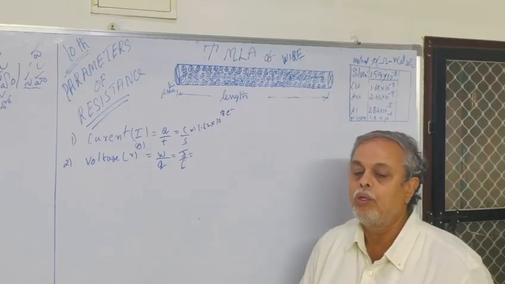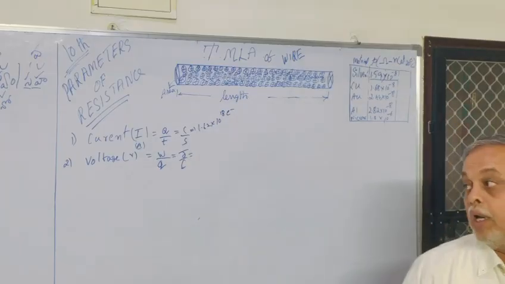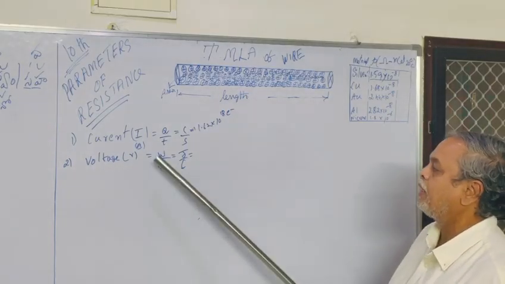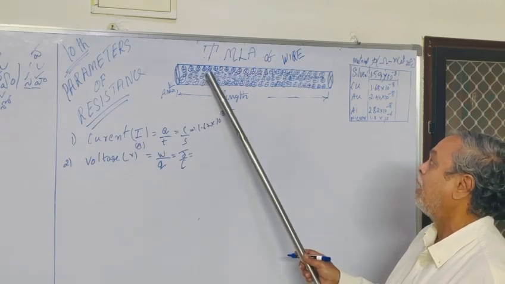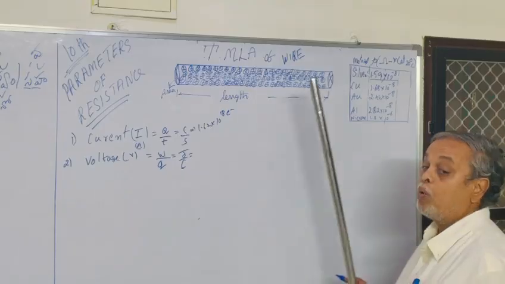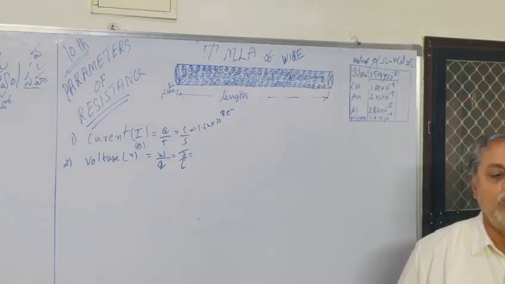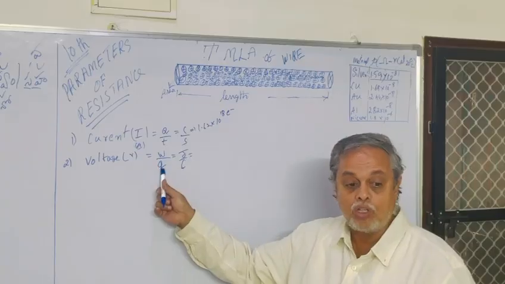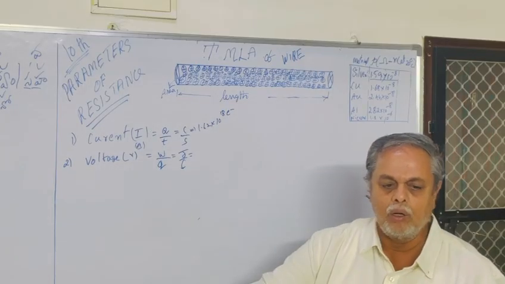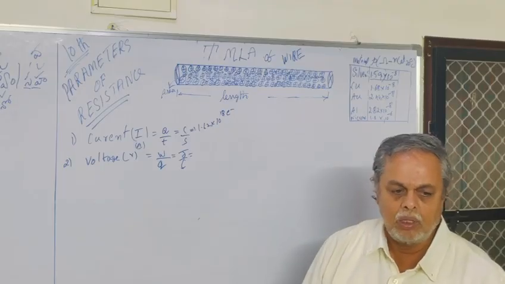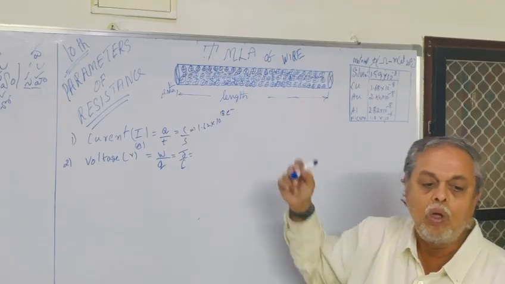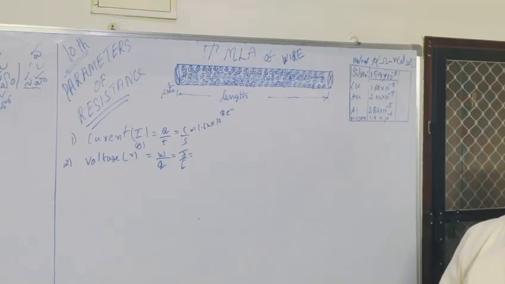It is work by charge. Work is done by moving a positive charge from one point to another point. That is also called potential difference or voltage.